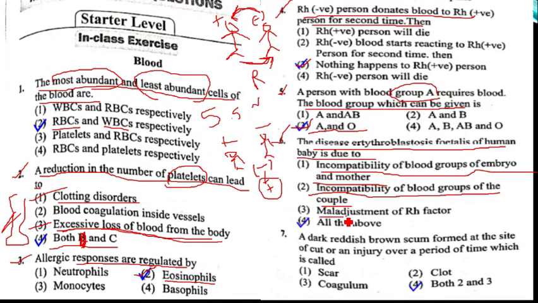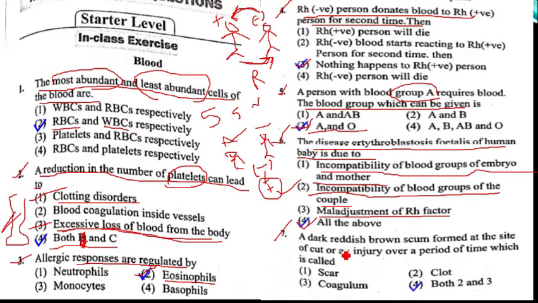Next, mal-adjustment of Rh factor. Yes, here one contains Rh antigen, one does not contain Rh antigen. Mother does not contain Rh antigen, fetus contains Rh antigen. Then father also contains Rh antigen. Hence all 3 points are related to erythroblastosis fetalis only. Hence question number 6, option 4 is the correct answer.